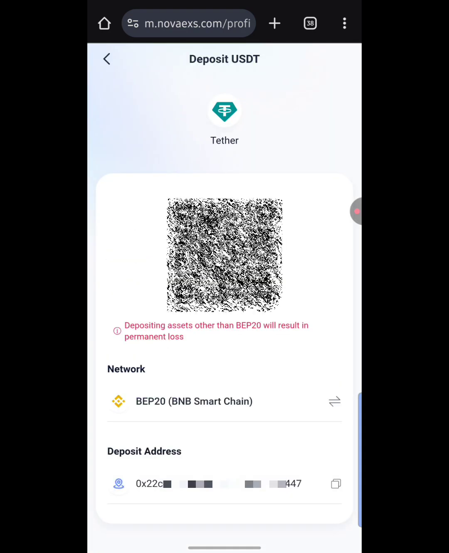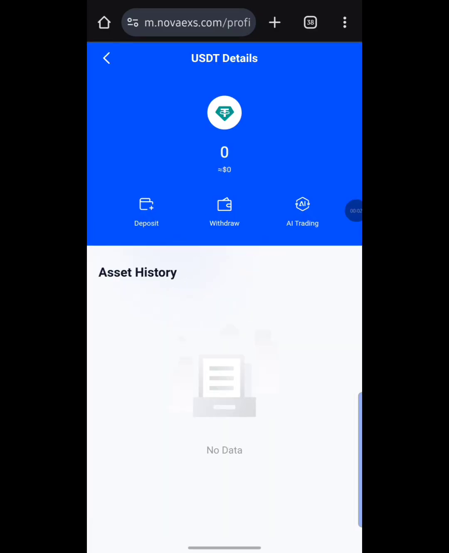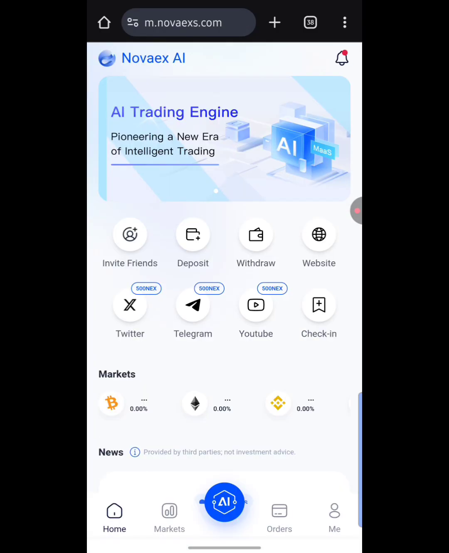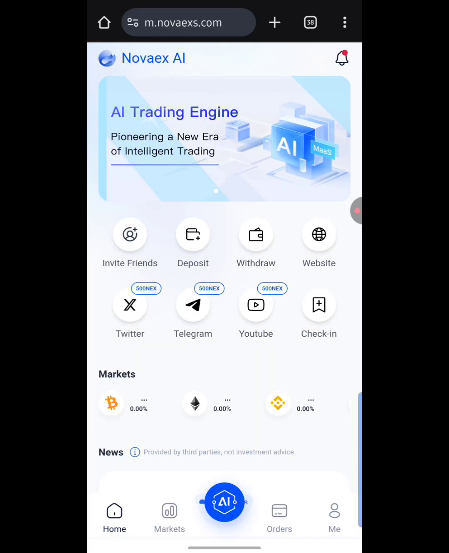As you can see, this is the address right here. All you simply do is copy the address and head over to your crypto wallet to send in a minimum of 20 USDT for trading. That is basically how you can make a deposit into your account. If you also want to make a withdrawal, guys, you can simply hit on the withdraw button down here, or you can go back to the menu, to the home page, and just hit on withdraw. That is basically how you can make withdrawals right here, guys.